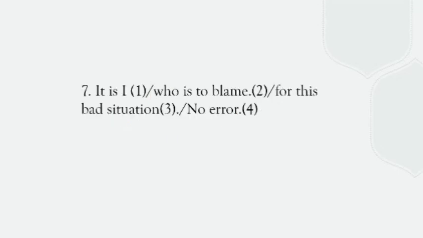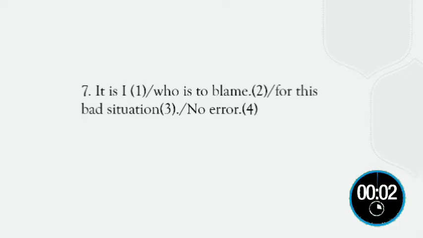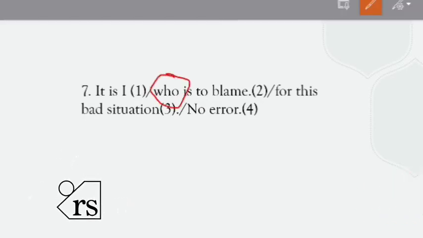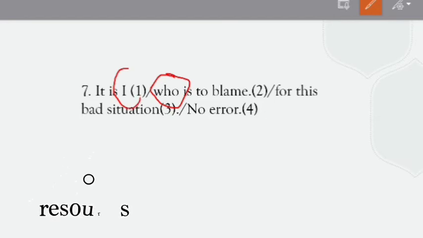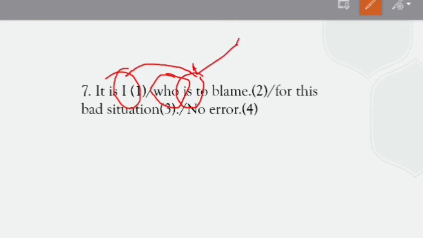It is I who is to blame for this bad situation. Who is the relative pronoun and I is the antecedent. We know the verb after the relative pronoun will follow the antecedent. So am will be used. So the error part is part 2.